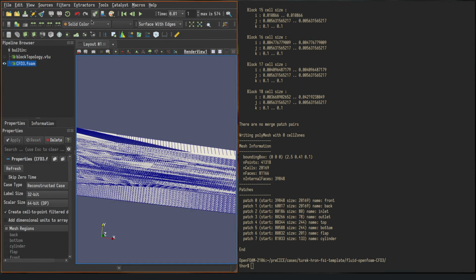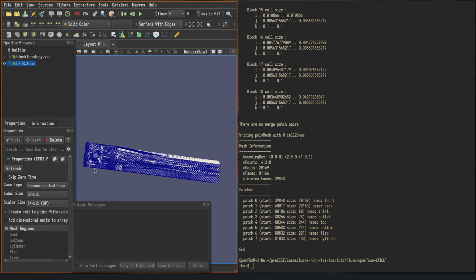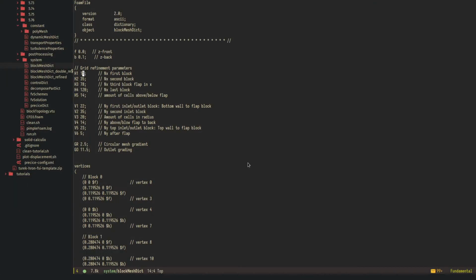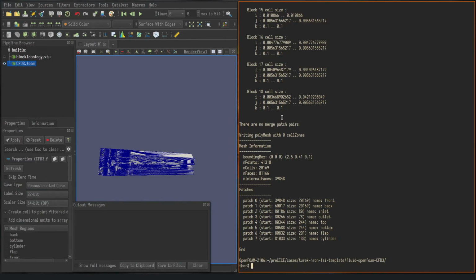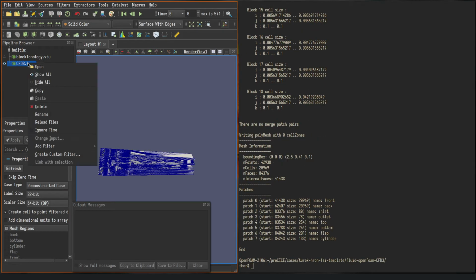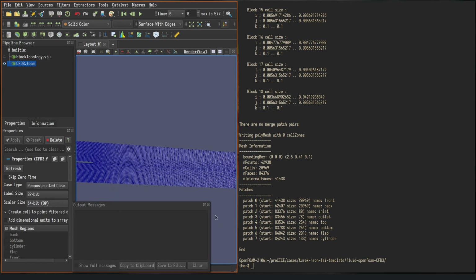I need to go back to the 0 time. No, this doesn't work. I can't do that on a running case. Okay, let's make that go backward. So R2 and run blockMesh again. Then I should be able to reload that and get correct values.